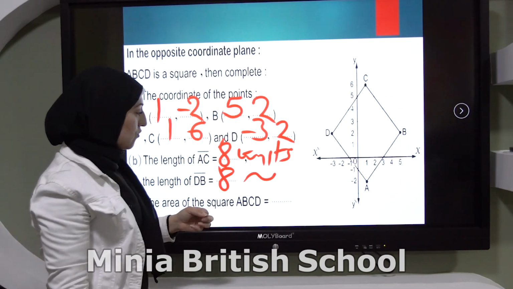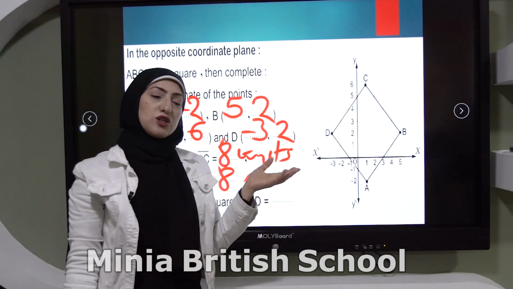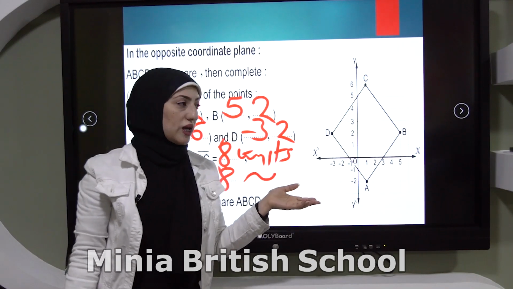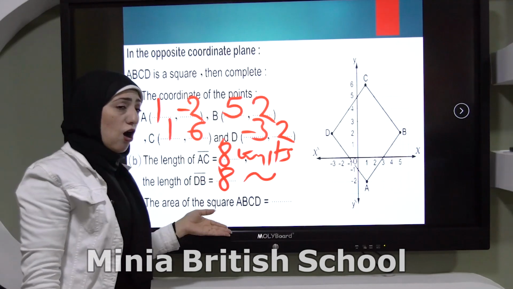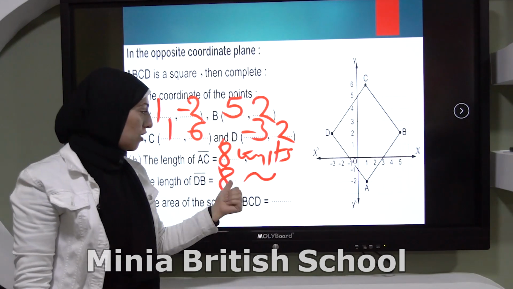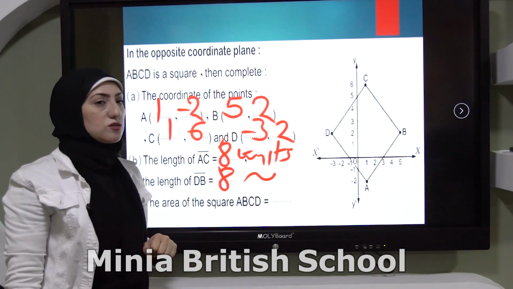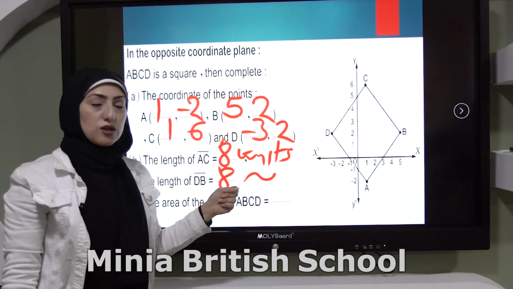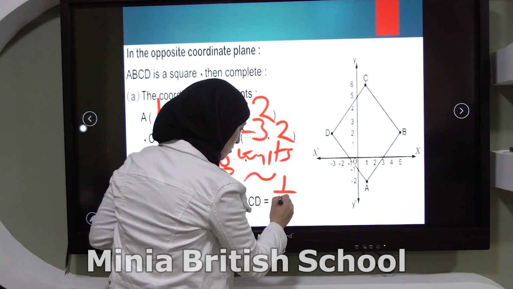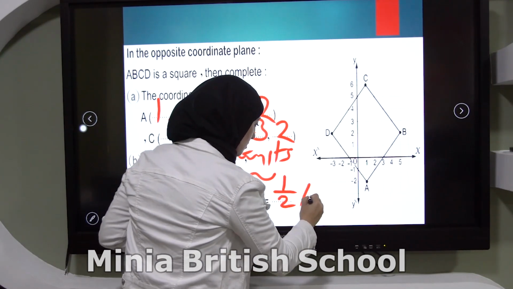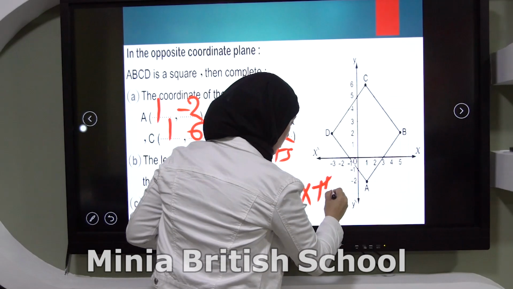What is the area of the square now? What is the rule of the area of the square by using diagonals? It's half times the product of the two diagonals, right? I write the rule again. Half times the product of diagonals.